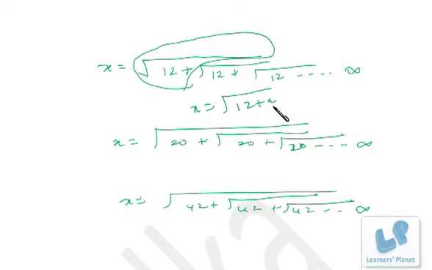So if I put x as 4, 12 plus 4 is 16. Square root of 16, you can take 4 and minus 4 both, but since you have put x as 4, the answer will be 4 only. Whatever value of x you are putting, the same value should be obtained over here. Now suppose you put x as minus 3, so 12 minus 3 is 9. Square root of 9 will be 3 and minus 3 both, but since you have put x as minus 3, you need to take the negative value. That's it, nothing else you have to do.